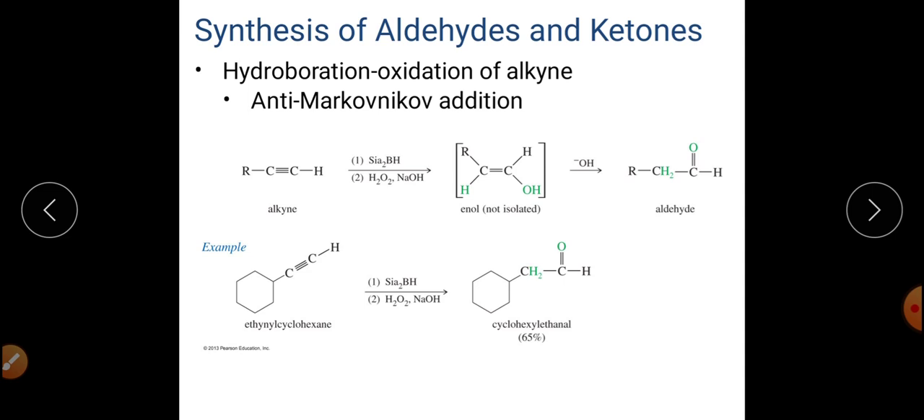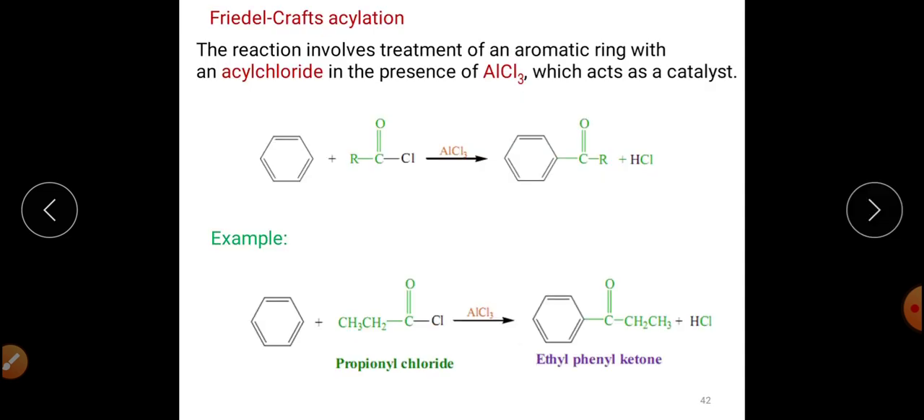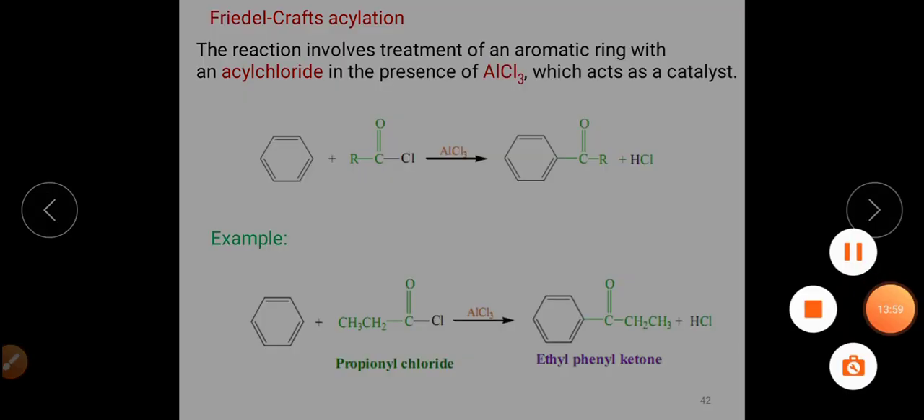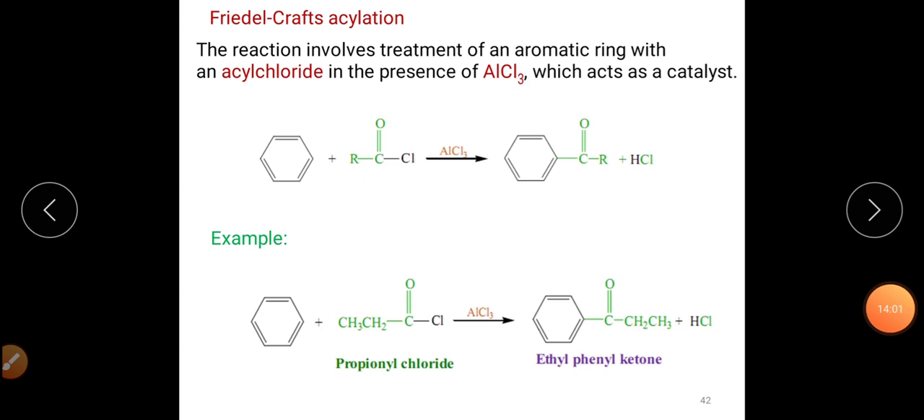So this is another method of conversion of alkynes into aldehydes and ketones. Now the next one is, if we want to prepare aromatic aldehydes, then how can they be obtained? So the best method by which we can obtain the aromatic aldehydes or the ketones,